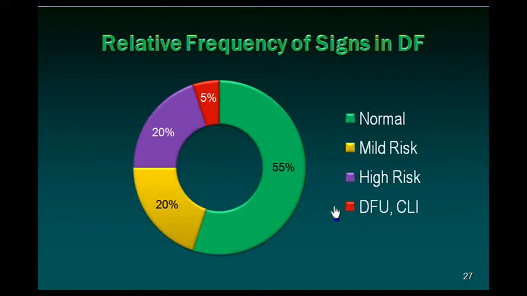So, this is to say, we have to examine all patients to find out who are normal, who are mild risk, who are cases of high risk, who have critical limb ischemia or diabetic foot ulcer. It depends on various factors like the duration of diabetes, the habit of smoking, the control of diabetes, the other comorbidities, the associated arthritis and other orthopedic complications. So many factors, and the practice of walking barefoot, all these things contribute to increase the risk of a given patient for the diabetic foot complications.